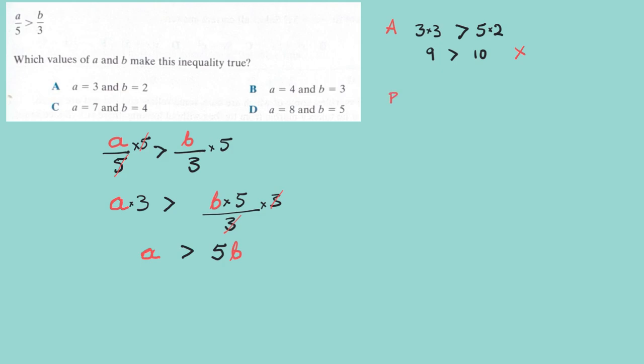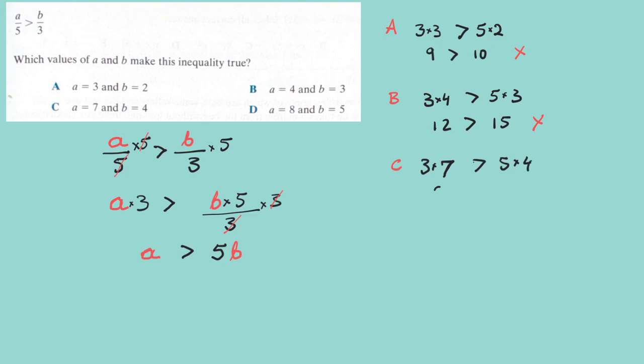Let's go to B, and B says that A is 4 and B is 3, so 3 times 4, that's 12, is greater than 5 times 3, that's 15, and that's also not true. Now we'll go to C, and A is 7, so 3 times 7 is greater than 5 times 4, where B is 4.